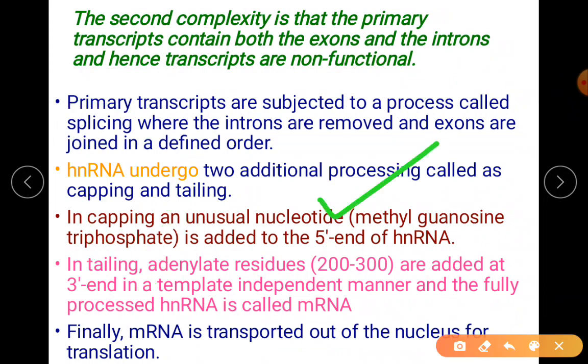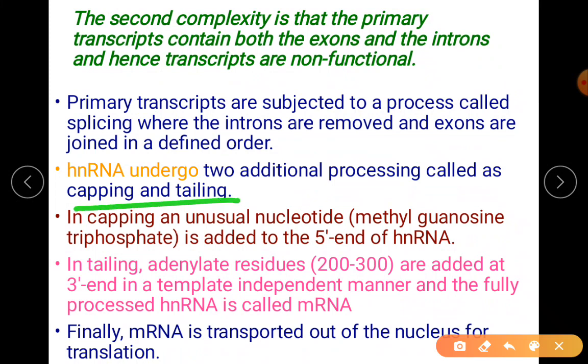This I have written in case of your textbook, but I am telling you in order. There is your capping, there is your splicing, and then there is your tailing. One by one you observe here. Splicing means introns are removed, exons are joined. So that is one important thing.